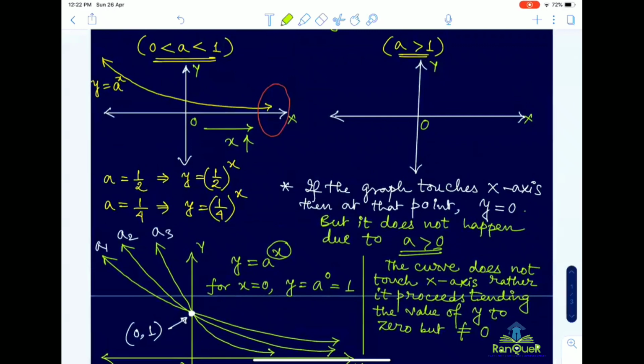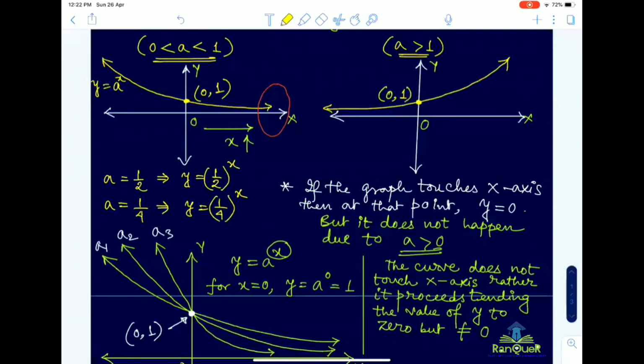Now we will draw the graph for a greater than 1. In this, the nature of the graph is similar, but the value of y will increase. Remember one thing, this point is basically (0, 1) as I have mentioned, and this point is also (0, 1).